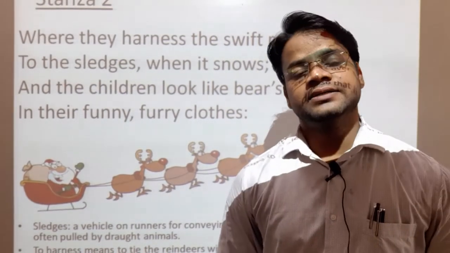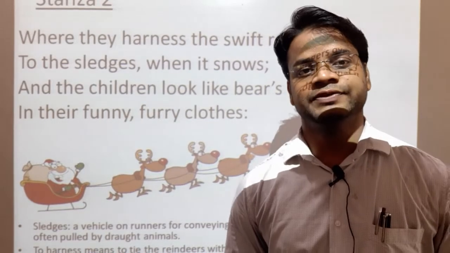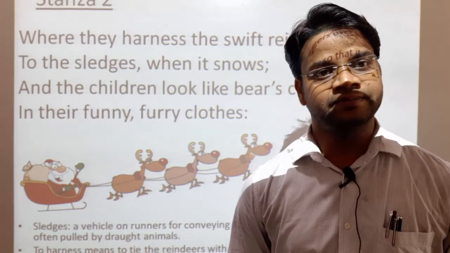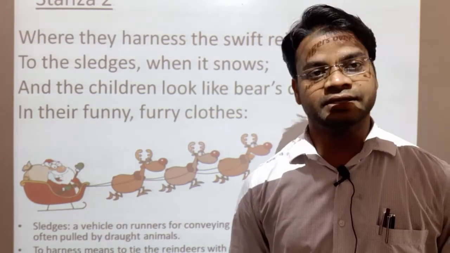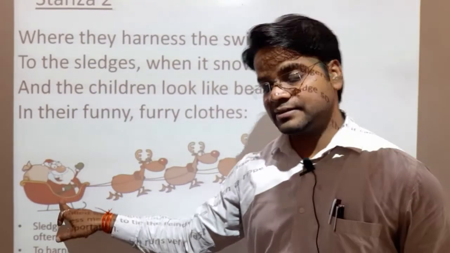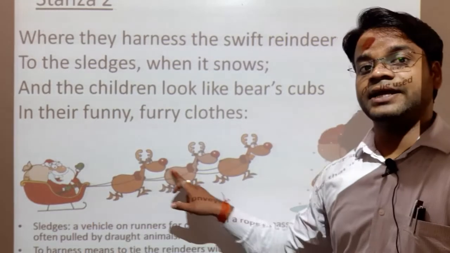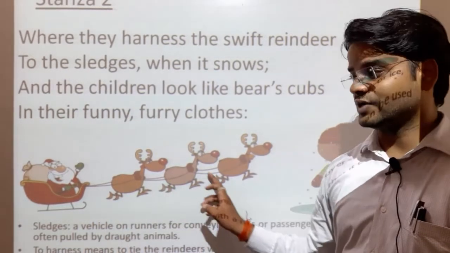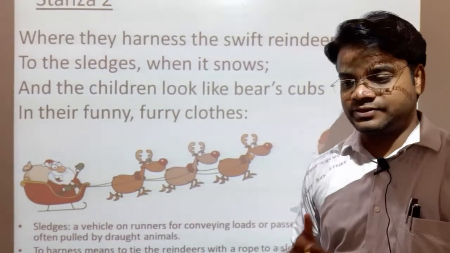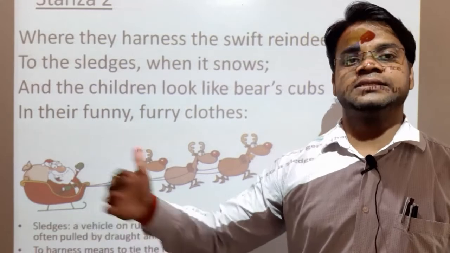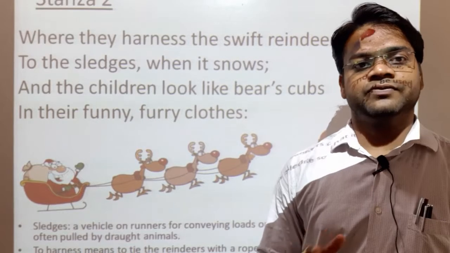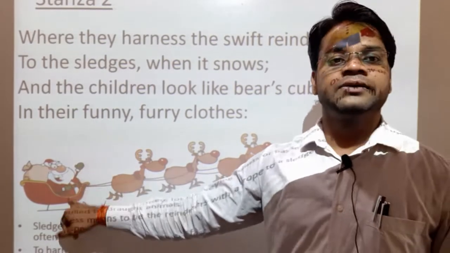Now in the second stanza, the poet P.B. Carey is describing how the people enjoy. See, they tie this vehicle and they tie the reindeer also. This is a kind of animal. They tie it with the vehicle, which is carried where? On the ice, so that it moves swiftly from there, and they enjoy that moment. Where only ice is found, so what will you do there? This is what you can do there.